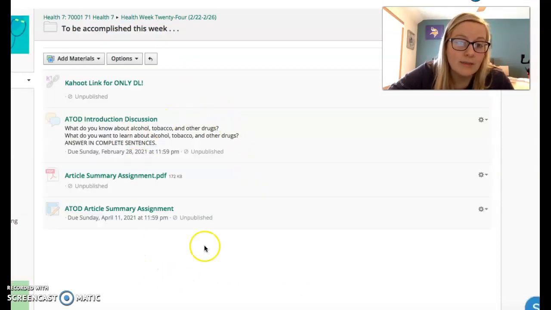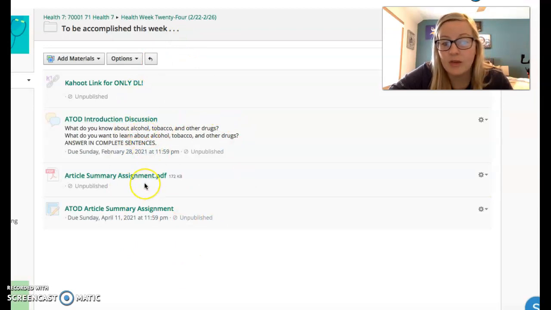And that is the expectations for the week. You do a Kahoot, you answer the discussion questions, and you get started working on the article summary assignment for the unit. As always, if you have any questions, please let me know. But I think it's pretty straightforward for this week. But like I said, let me know if you have any questions as we start this new unit.